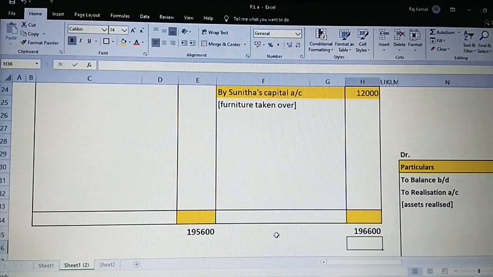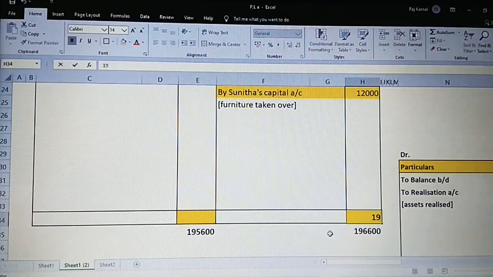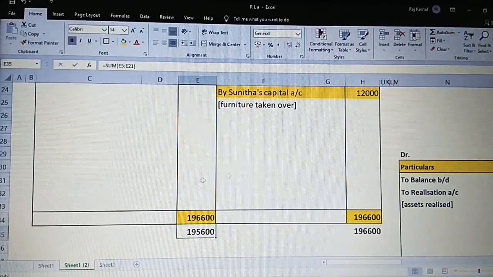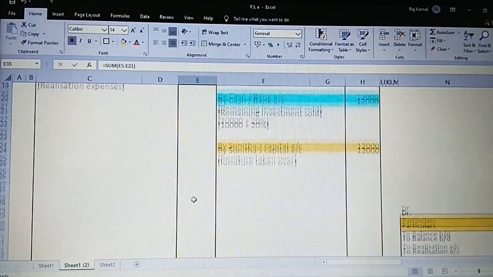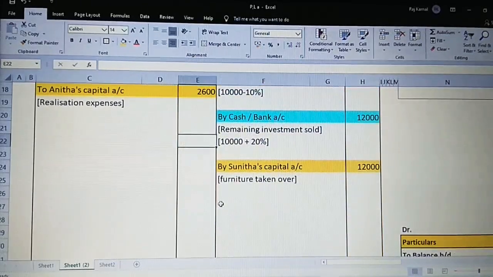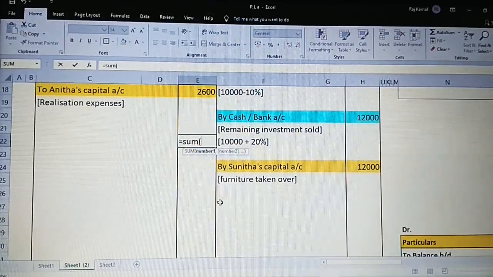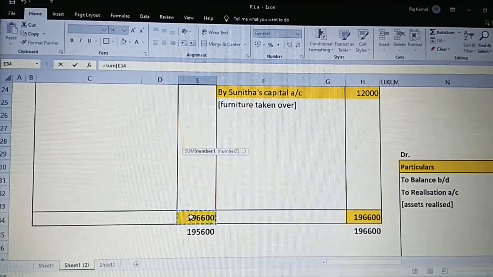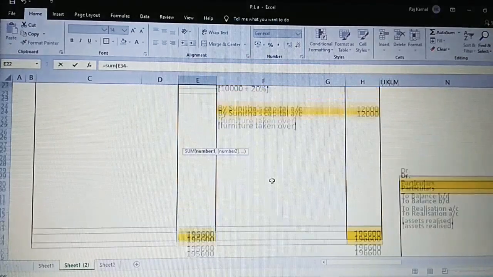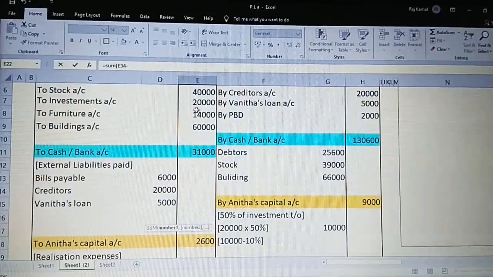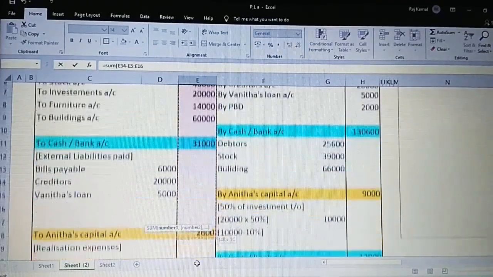So just observe which side is greater. Credit side total is greater. So I'm going to take this value 1,96,600, the same is going to be taken on the other side. Now let me take up the difference. From 1,96,600, if I minus the debit side total, you can take it.